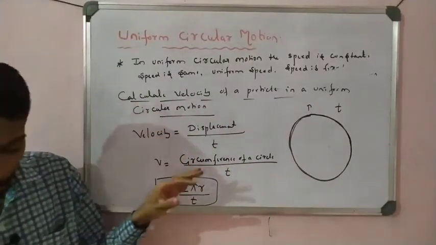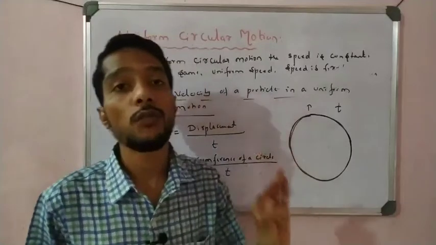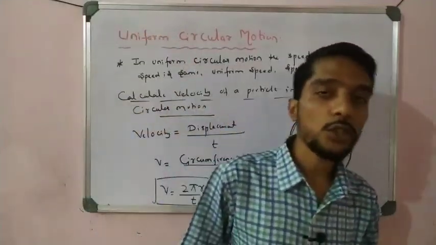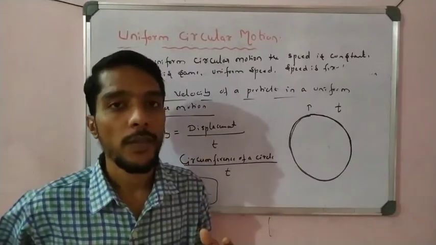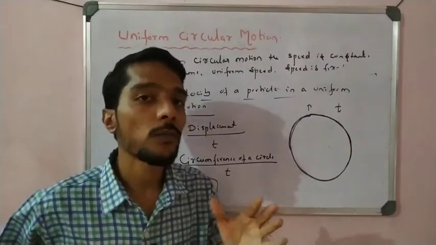So this is a very important concept of uniform circular motion. In this concept you must remember that in uniform circular motion the speed is fixed, and that is why we call it uniform circular motion.